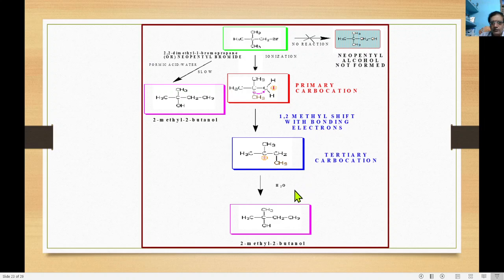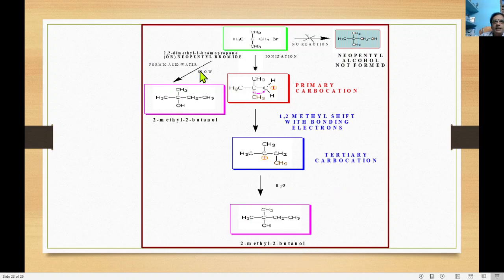Hydrolysis then results in 2-methyl-2-butanol. Here H plus and OH minus: the cleaved Br is removed as HBr and OH minus is added to the C plus. So as a whole we get 2-methyl-2-butanol as a product.